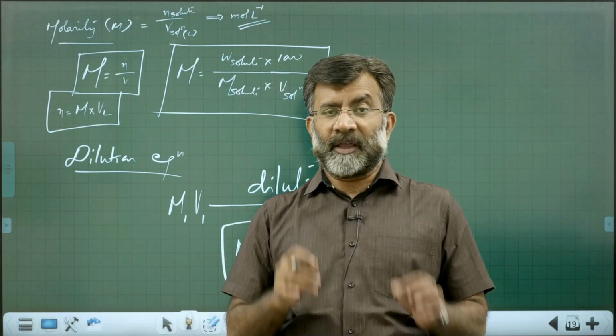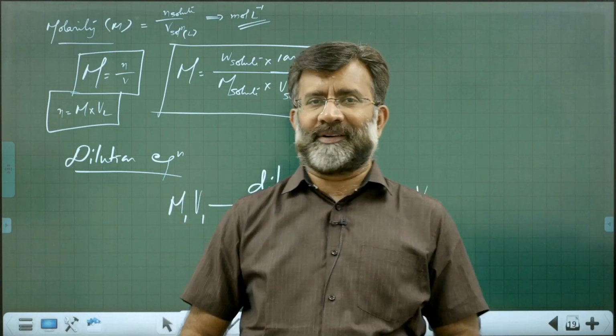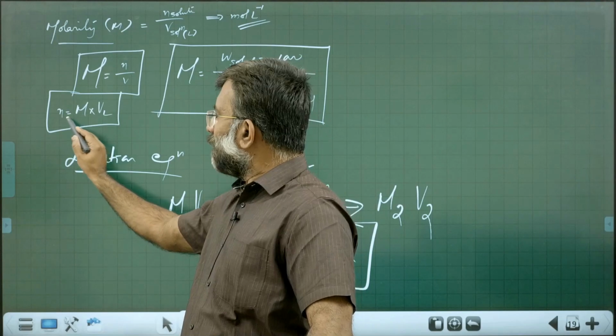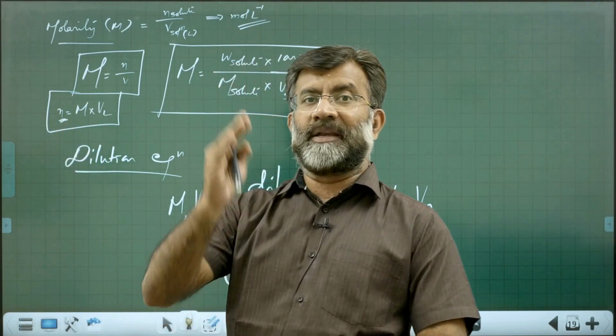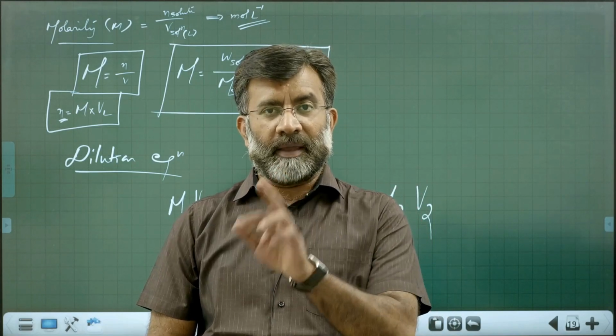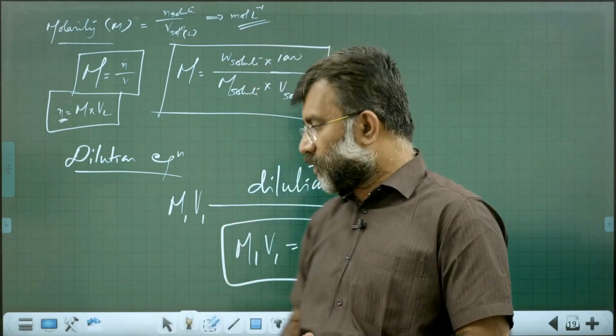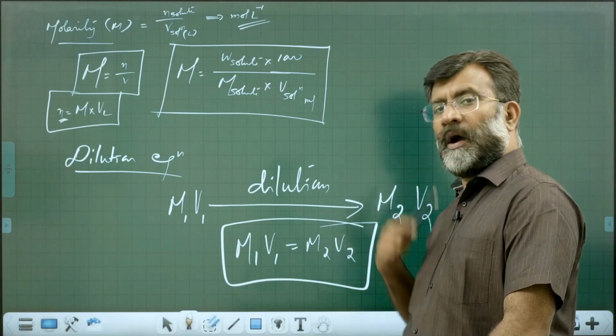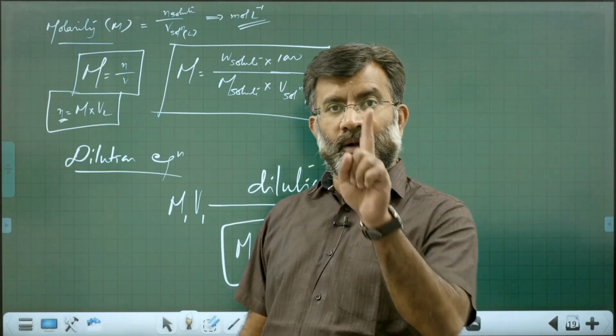dilution, the number of moles remains constant. n is equal to M into V. The number of moles of solute will remain the same before and after dilution. So what is the formula? M1 V1 equal to M2 V2. What is M1 V1? Before dilution. What is M2 V2? After dilution. This is called the dilution equation.